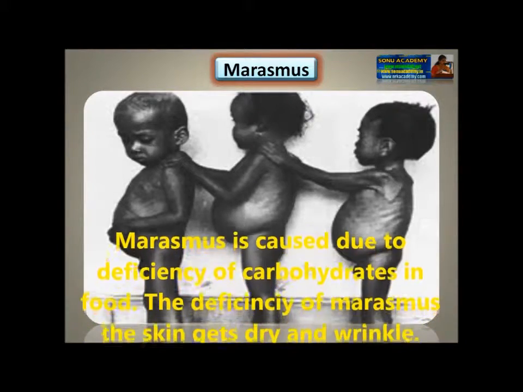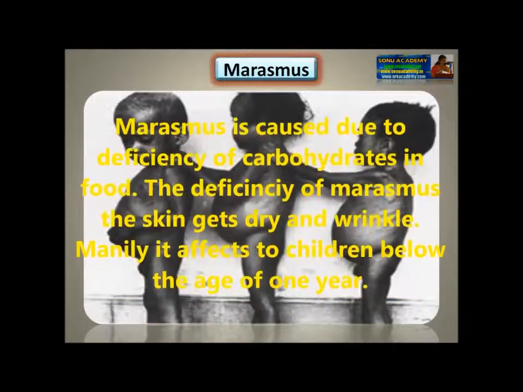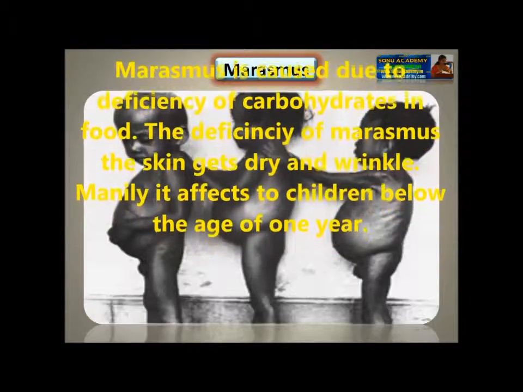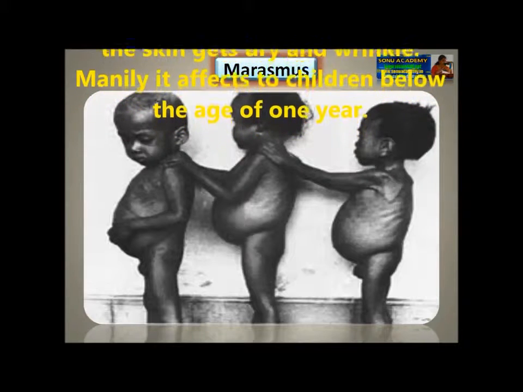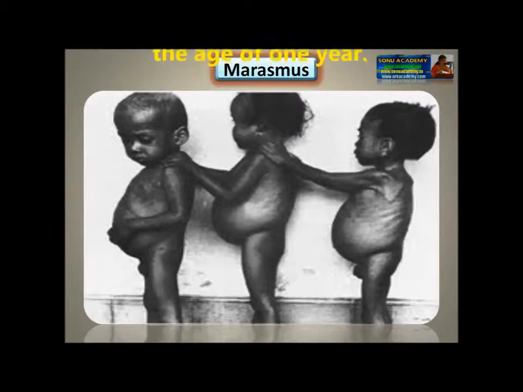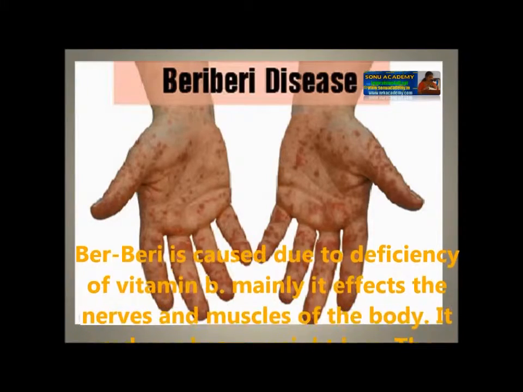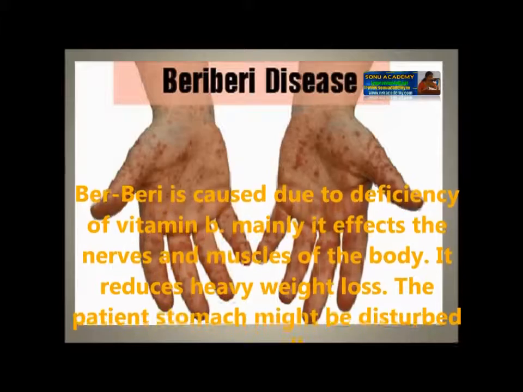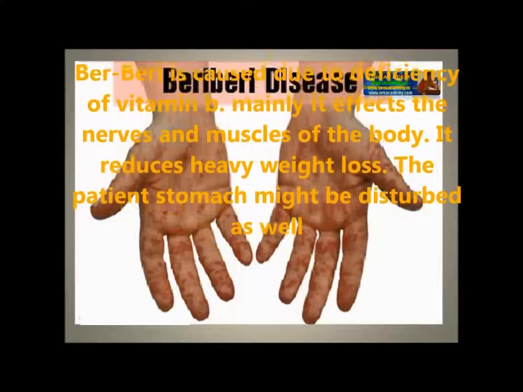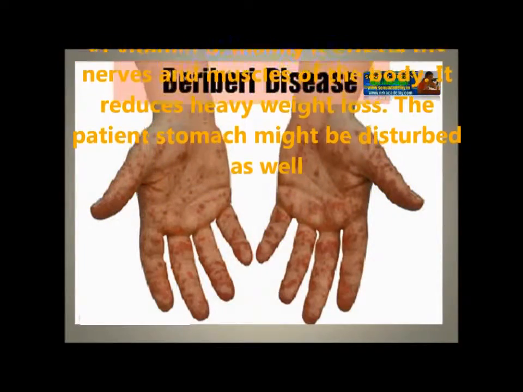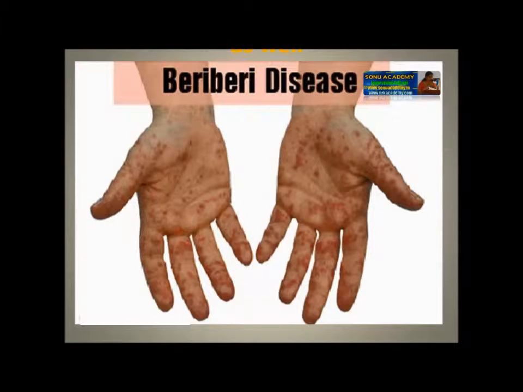Yes, marasmus. This marasmus is caused due to the deficiency of carbohydrates in food. With the deficiency, the skin gets dry and wrinkled. Mainly it affects children below the age of 1 year. This is a type of deficiency. Let us see another type of deficiency, that is beriberi. This beriberi is caused due to the deficiency of vitamin B. It mainly affects the nerves and muscles of the body. It reduces heavy loss of our body. The patient's stomach may be disturbed as well.